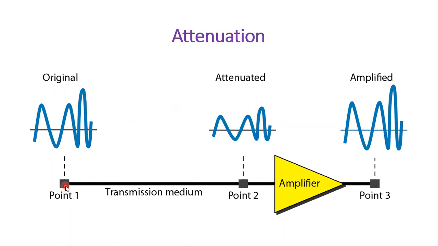Okay. So at point 1, this is the original signal, and then this signal is transmitted. When the signal reaches point 2, it is attenuated, that is, it becomes weak. Then we use the amplifier. Then when the signal reaches point 3, through the amplifier, again the signal is amplified. So what is called the attenuation.